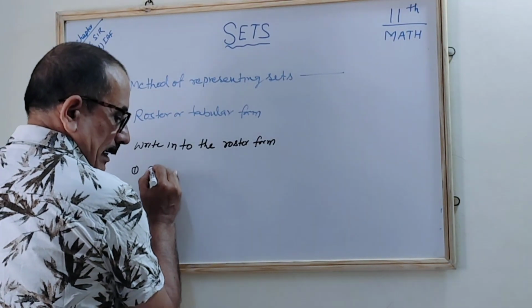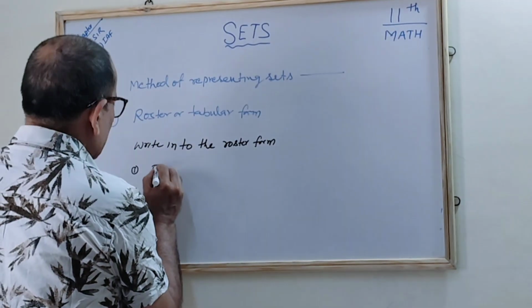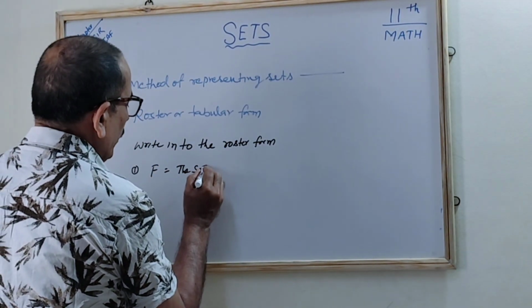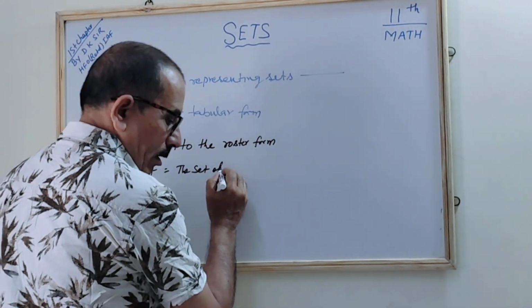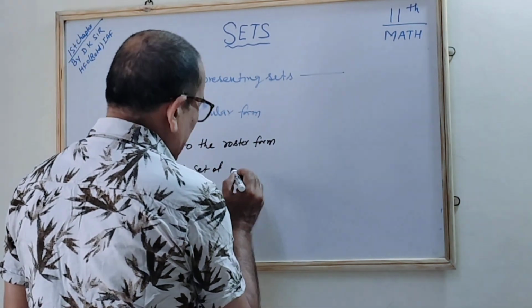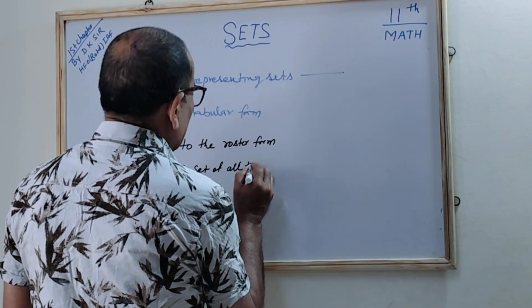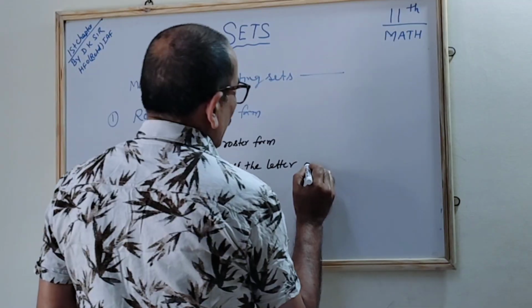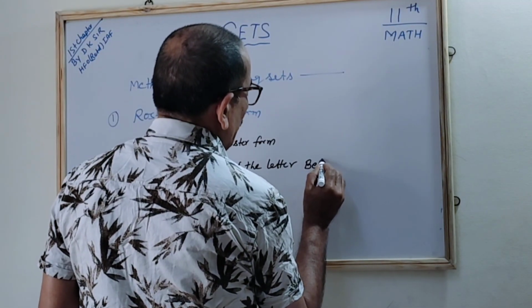F is a set of all the letters. Suppose the word is B-E-T, bet, correct?